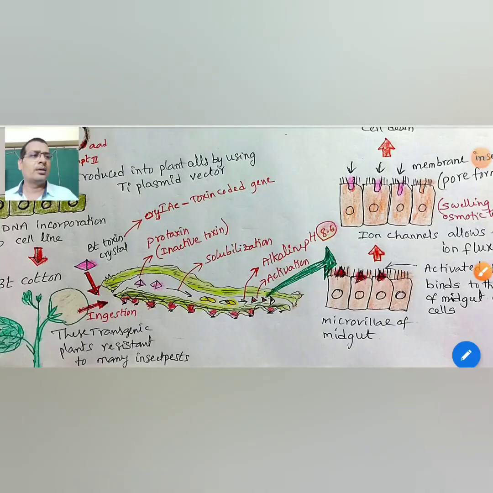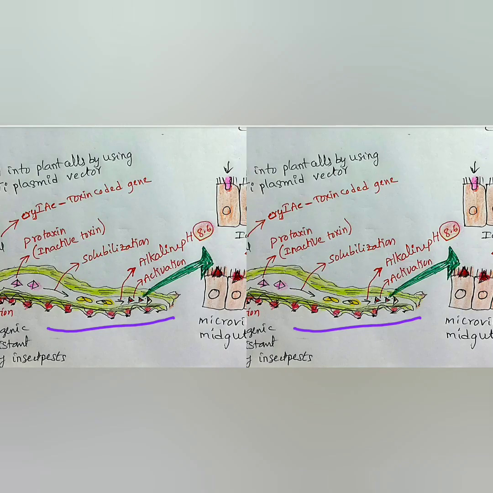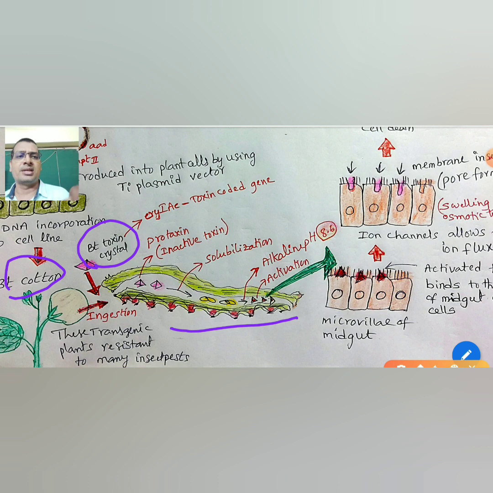Look here, this is the insect. If the insect infects the Bt cotton plant, the Bt cotton plant produces the Bt toxin crystals.